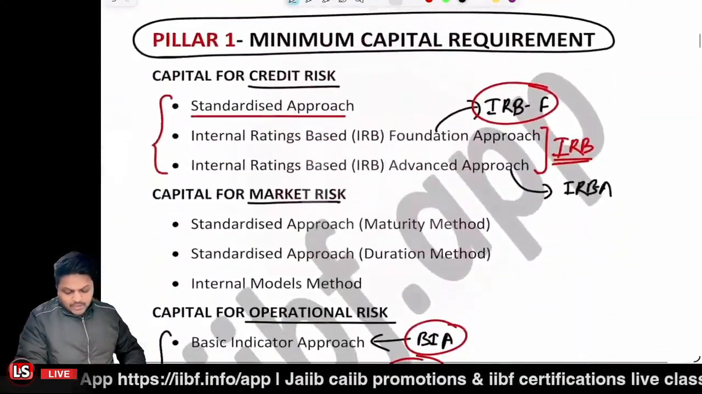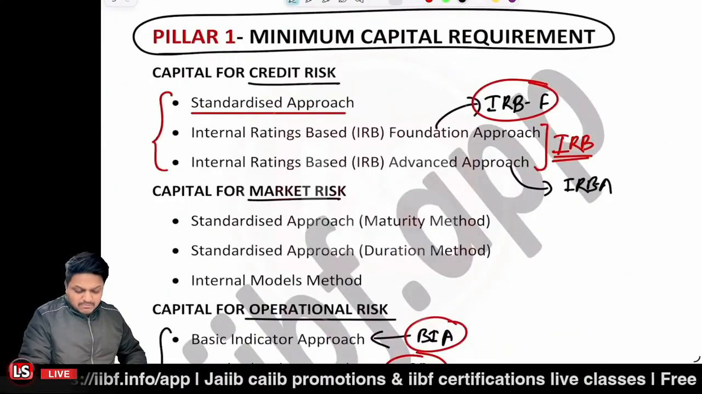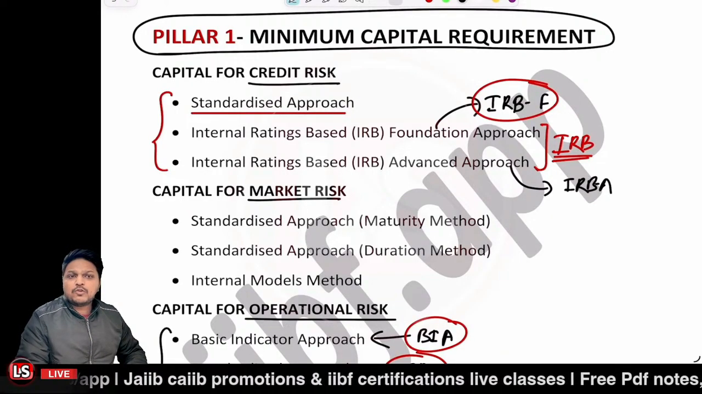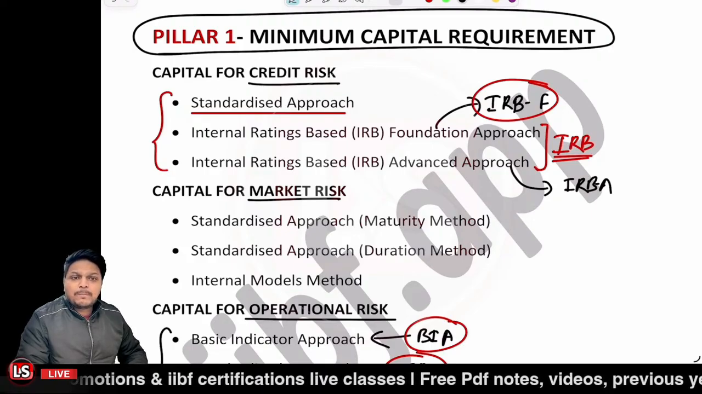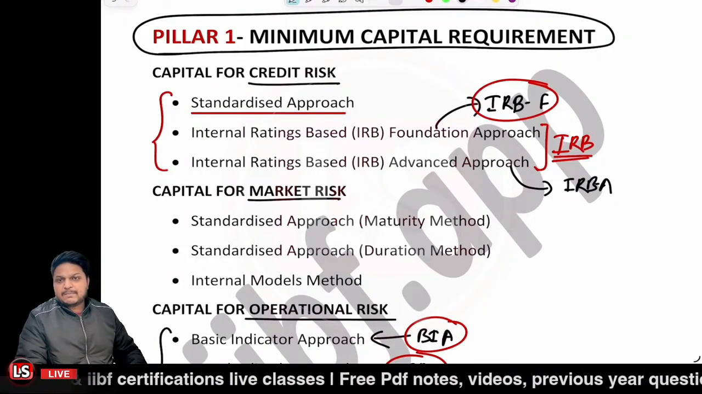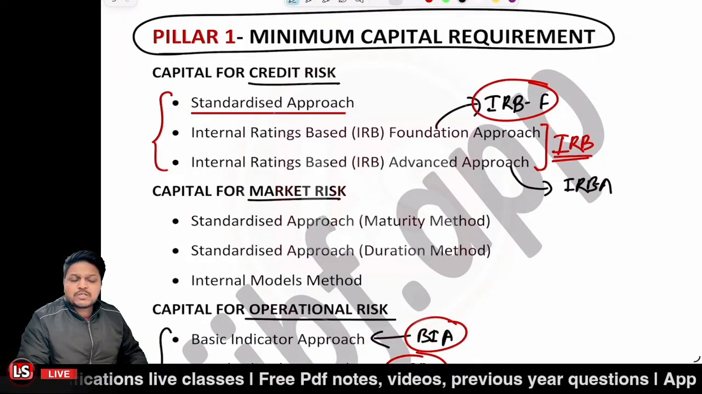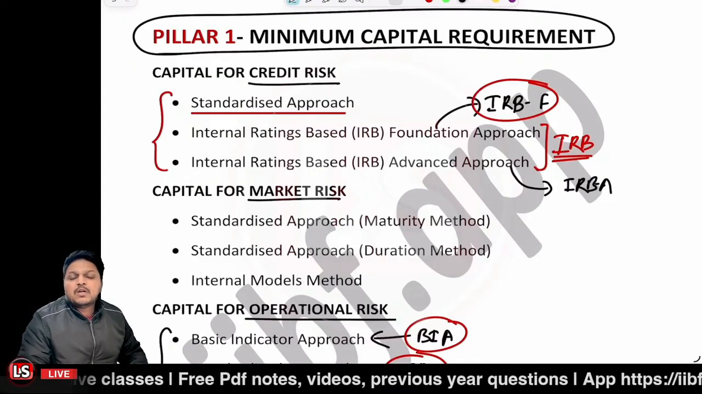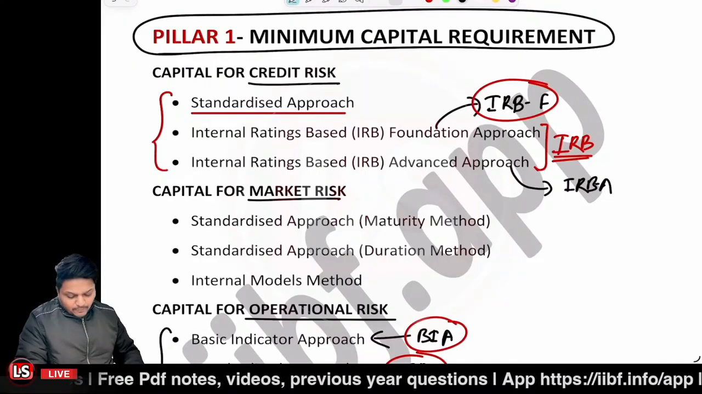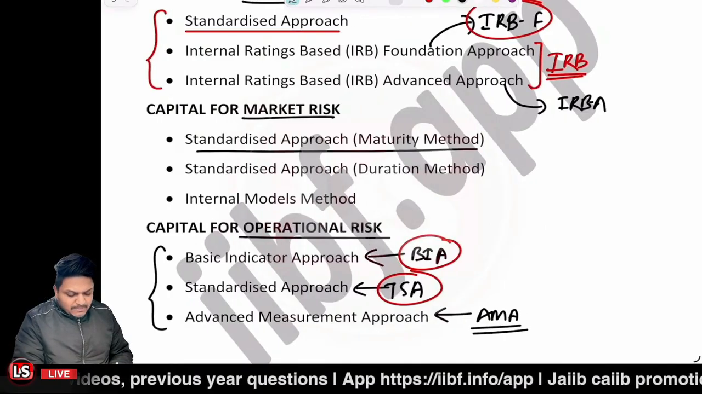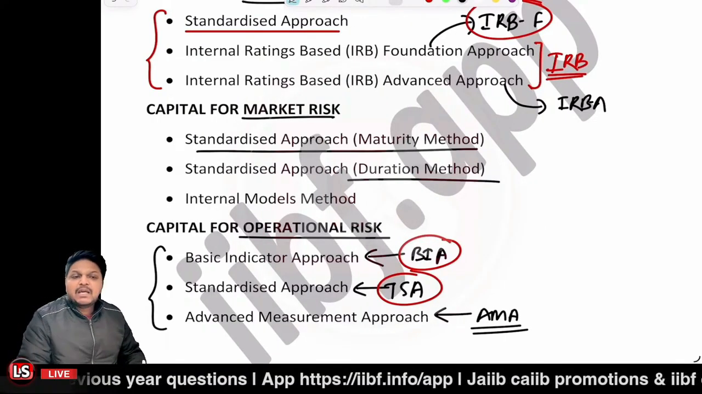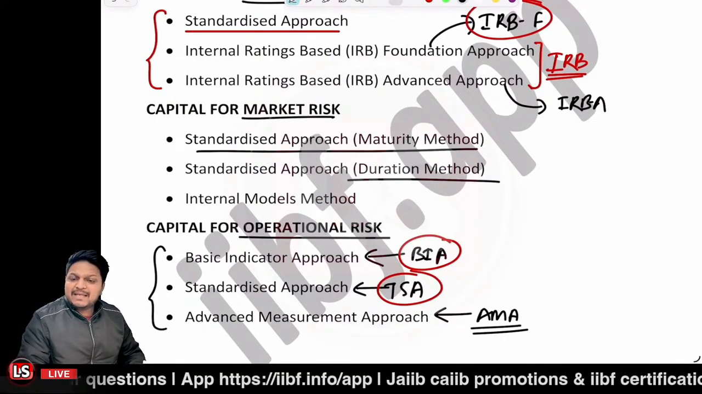Okay, so pillar 1 is related to the minimum capital requirement. I told you for credit risk we have three approaches: the standardized approach, and two approaches related to the internal rating based approach. One is the foundation approach and the other one is the advanced approach. And for the capital for market risk, we have two approaches: the standardized approach, which has the maturity method and duration method, and the internal model method.